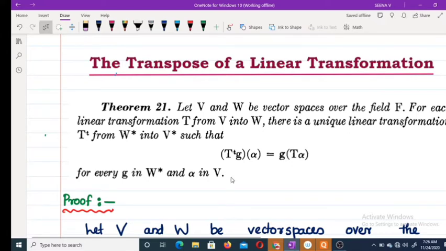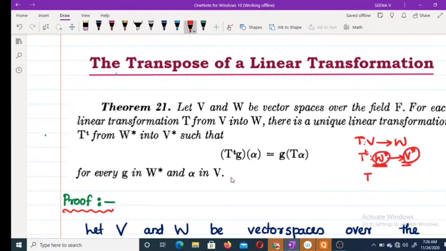So here T is a linear transformation from V into W. The theorem says that for each linear transformation there exists a unique linear transformation, T transpose, from W star to V star. You have to note one thing: W star means the set of all linear functionals on W, and V star is the set of all linear functionals on V.